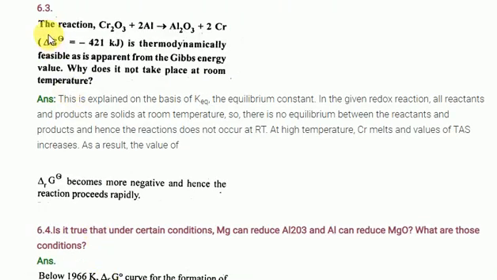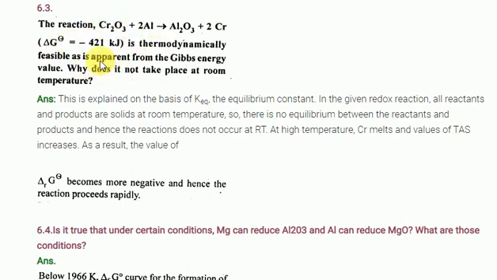Students, let's look at this question now. The reaction of the reduction of chromium oxide by using aluminum forms Al2O3 and chromium. The change in energy gives a free energy value of minus 421 kilojoules. It is thermodynamically more feasible. How do we say thermodynamically more feasible? It means the delta G value is more negative. That reaction is more possible.